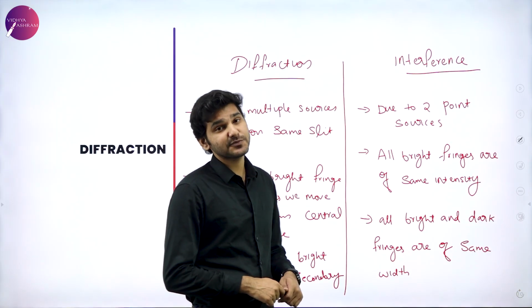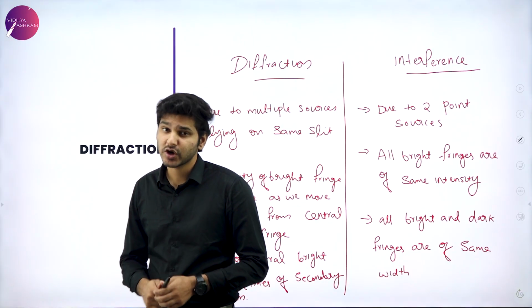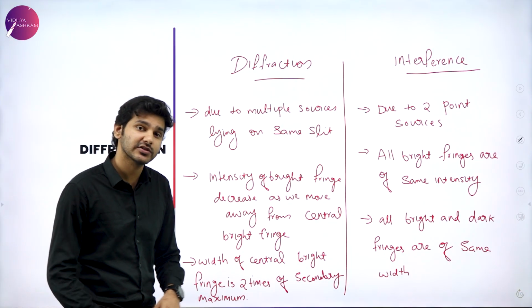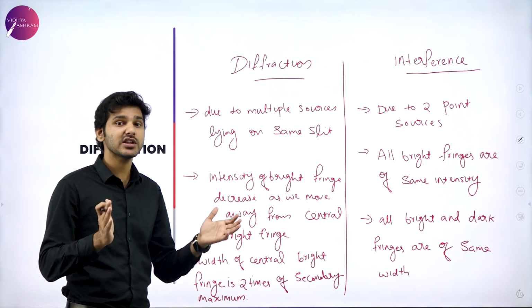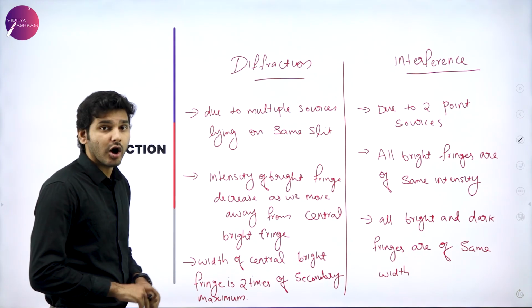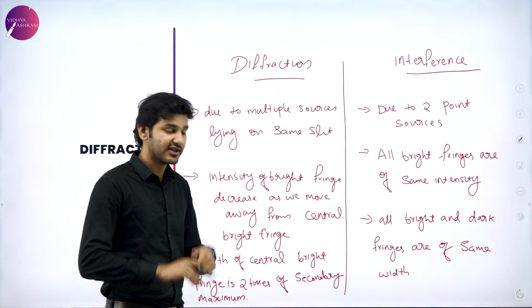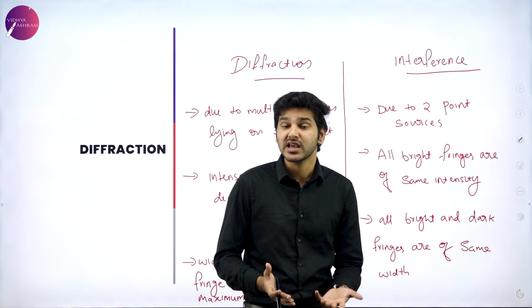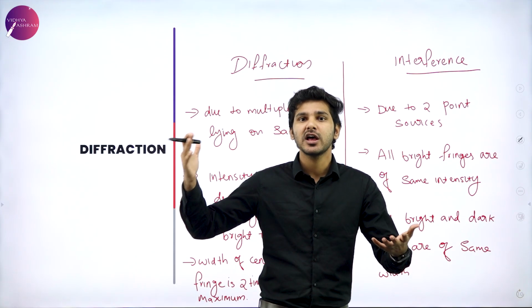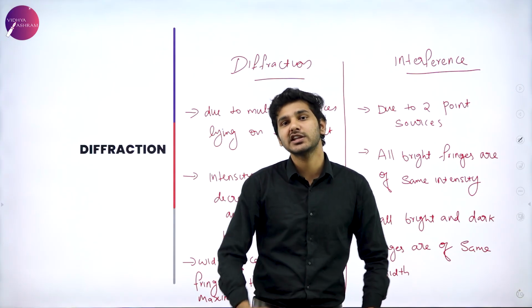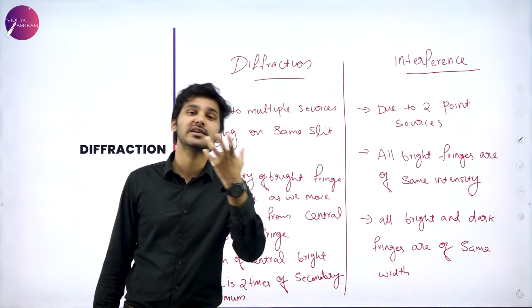So again, the difference between interference and diffraction is that interference is produced mainly by two particular light sources, while diffraction is produced by a large incoherent source, generally speaking. Or you can say that it is due to multiple sources lying on the same slit. If the sun, many tube lights in a hall, headlights and many other natural light sources are all projecting light onto just one single slit, then the pattern you observe is a diffraction pattern.